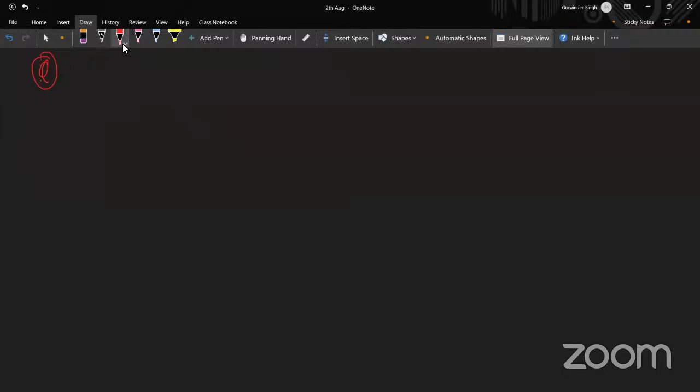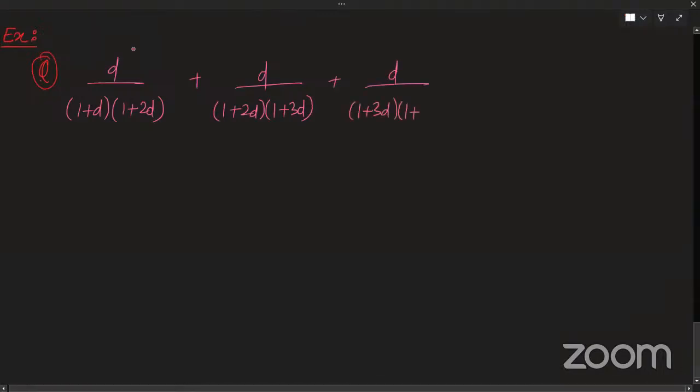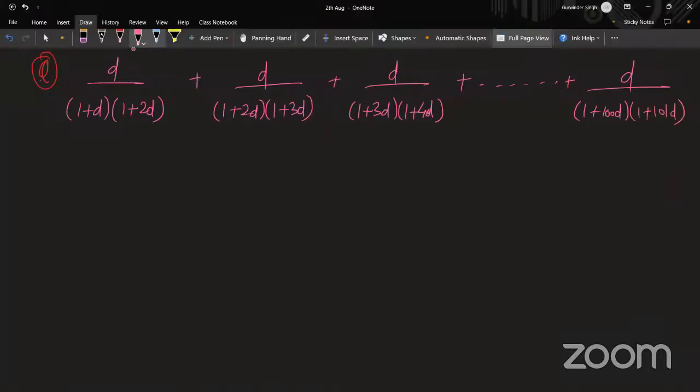So we have something like d by 1 plus d into 1 plus 2d, plus d by 1 plus 2d into 1 plus 3d, and so on, d by 1 plus 3d into 1 plus 4d, and so on, up to my last term, that is d by 1 plus 100d into 1 plus 101d. Everyone got the question?